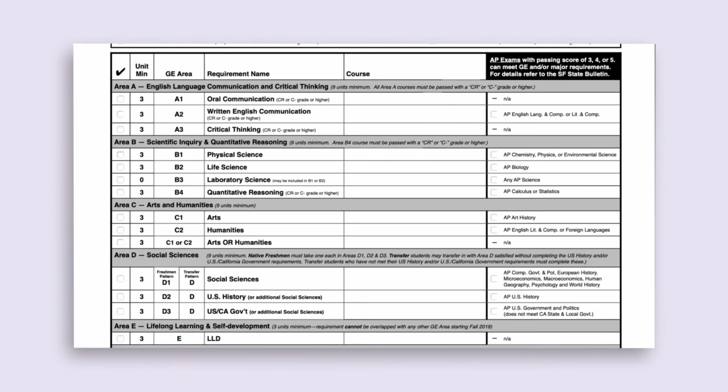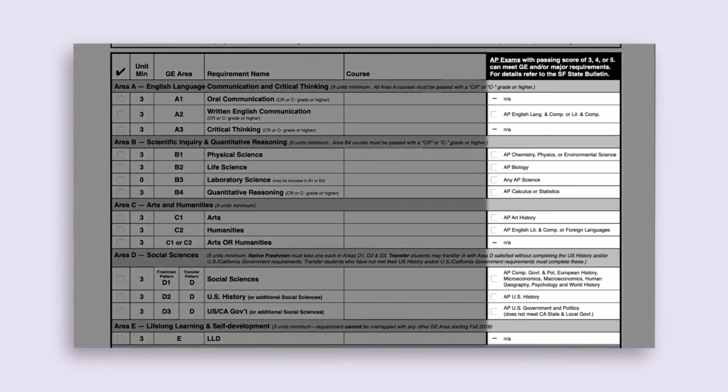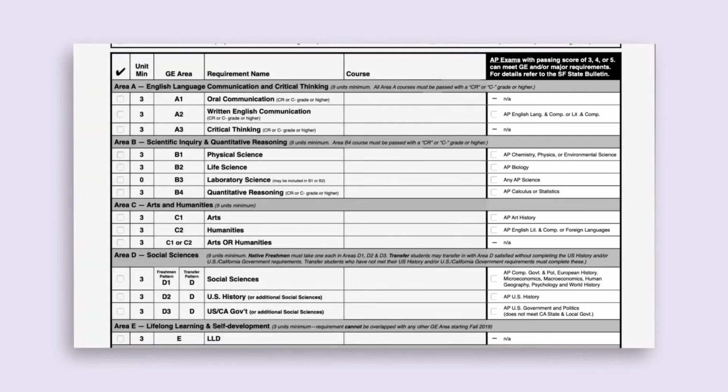As you select your GE courses, be sure to keep these things in mind. AP, IB, and CLEP exam credits may satisfy some of your GE requirements. Some general education requirements may overlap and be part of your major or a prerequisite for your major. Some general education requirements are deemed met in the major upon completion of specific courses for the major, even though the courses are not approved for general education. This met in major course list can be found on the Advising Hub under Degree Planning.